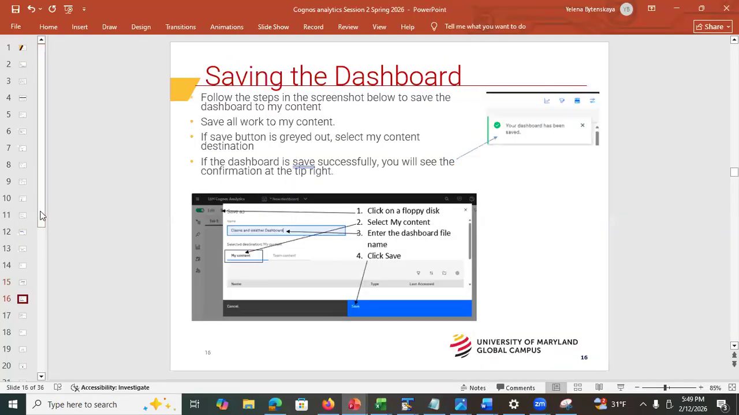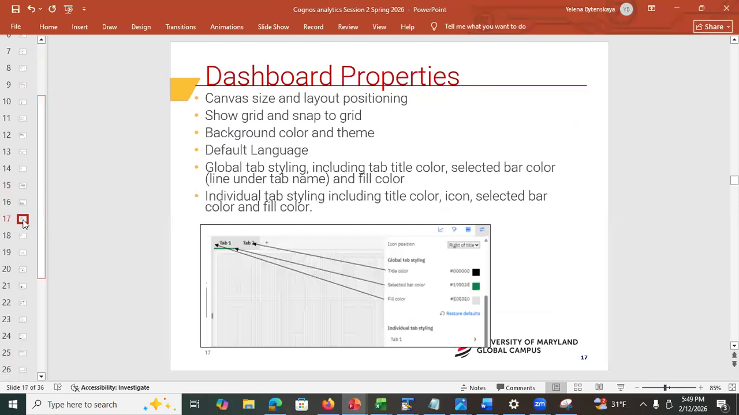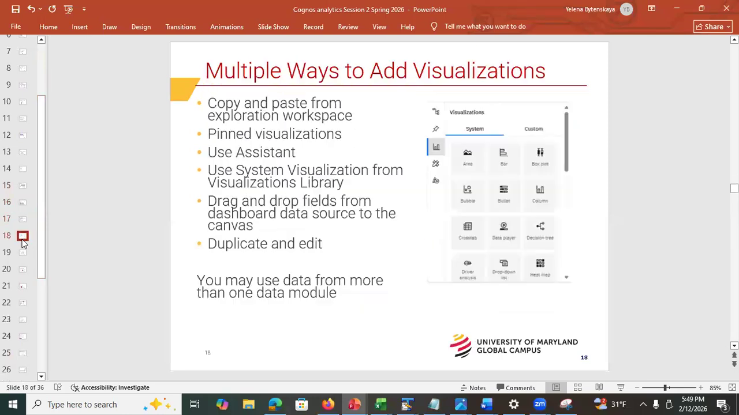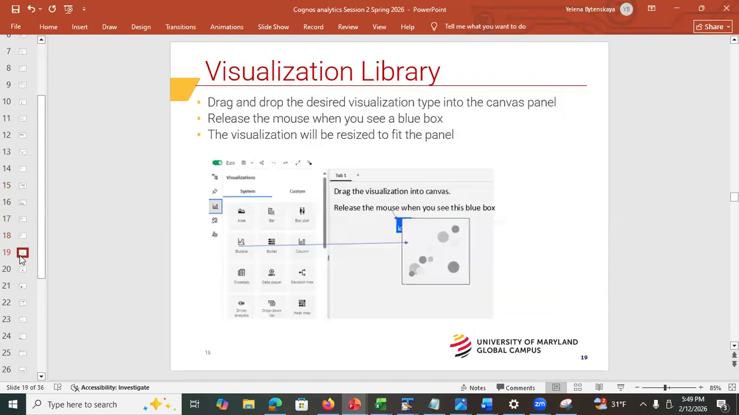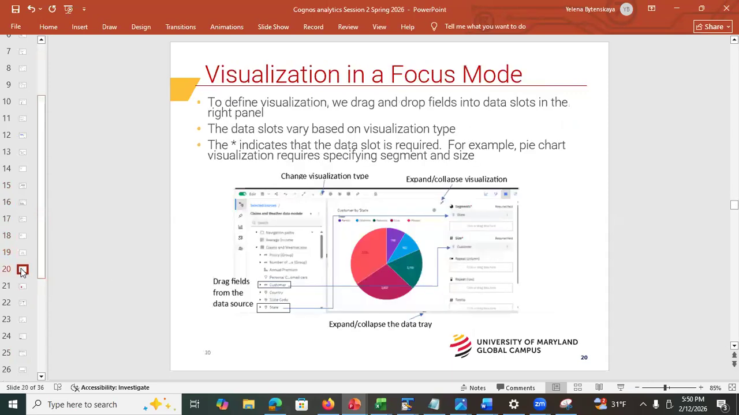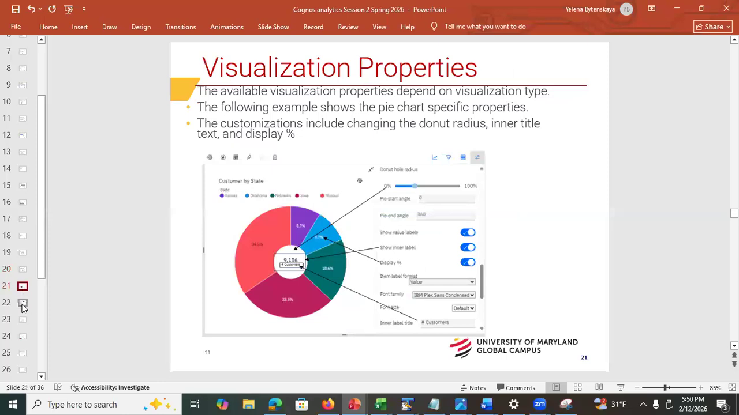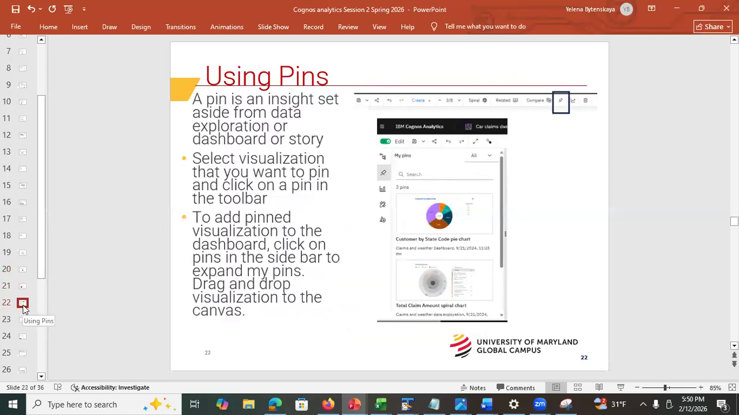Okay, so this is just how to save the dashboard. You saw that, right? You saw the tab properties, and I showed you there are multiple ways to add visualizations. We talked about how to add visualizations from scratch, right? This is called visualization in a focus mode, when you basically maximize the visualization, right? You specify the fields and you can specify the properties.